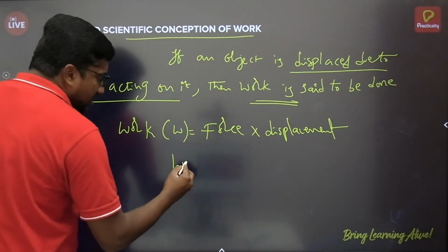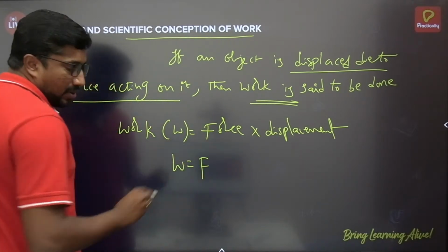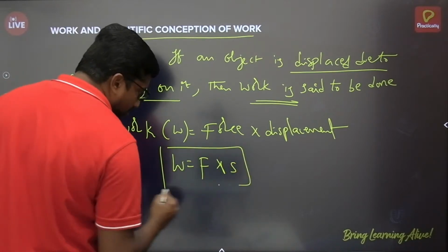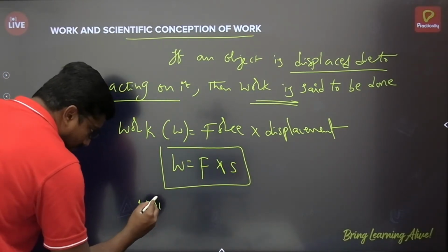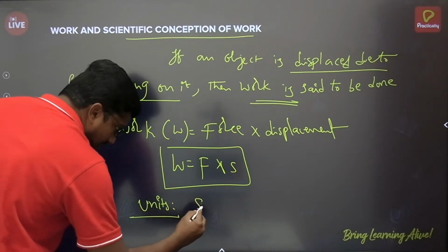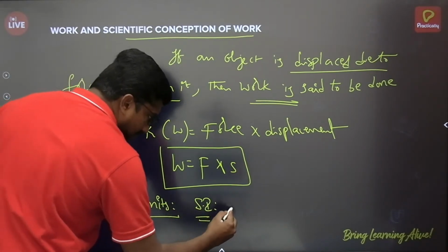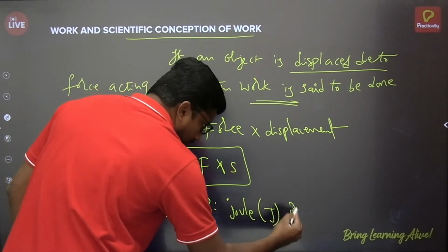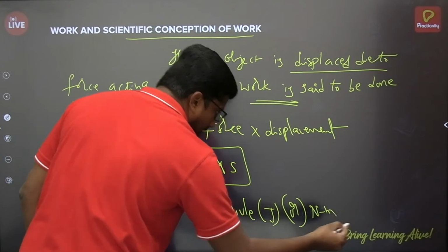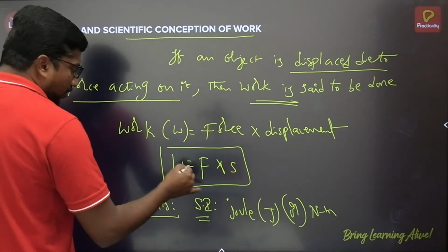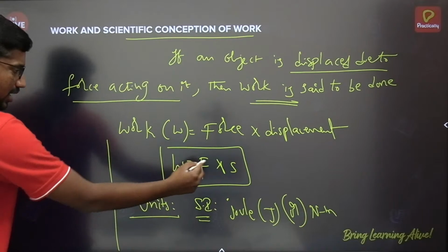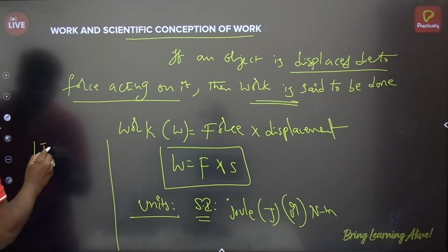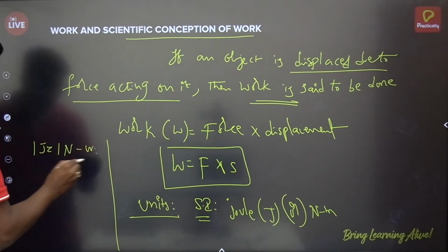Here, if I represent force with F and the displacement with the letter S, W is equals to F into S we can write. And when it comes to units here, the SI unit of work done is joule, symbol is capital J, or you can write this as Newton meter also. Here, if you look at the unit, work done is equals to force multiplied by displacement. So 1 joule you can write it as 1 Newton multiplied by 1 meter.